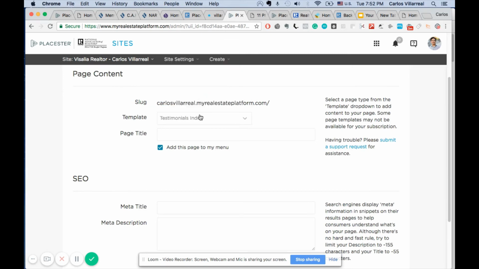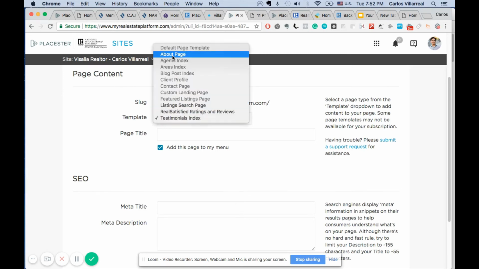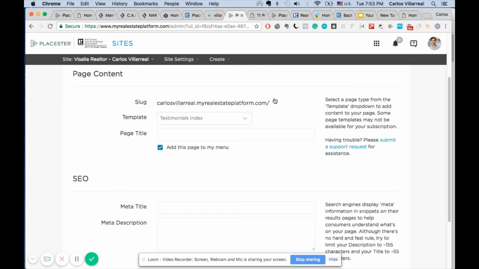See, if I try to add that, it doesn't go. I can't click those, but the mouse activates when I hit those black bold pages. These pages right here, agents index, areas index, blog post index, client profile, contact page, custom landing page, all those can be accessed if you buy the pro version of this site.